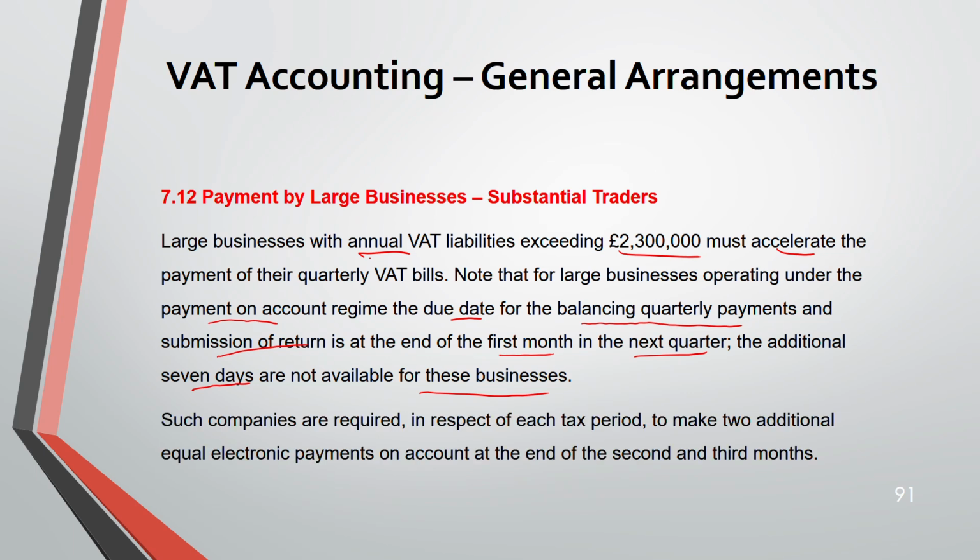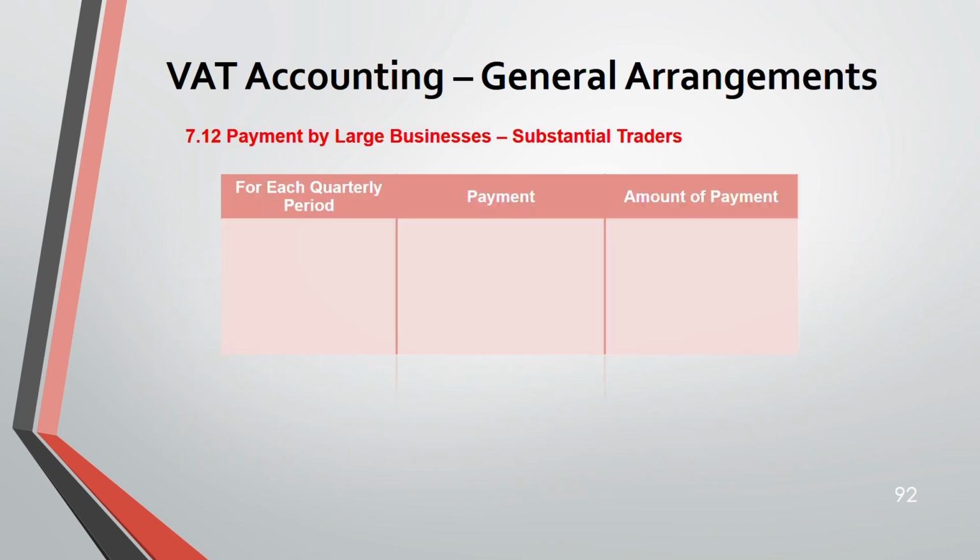Such companies are required, in respect of each tax period, to make 2 additional equal electronic payments on account at the end of the second and the third month. This is for companies also, under corporation tax. So this is how it works: end of second and third month, 2 payments on account.